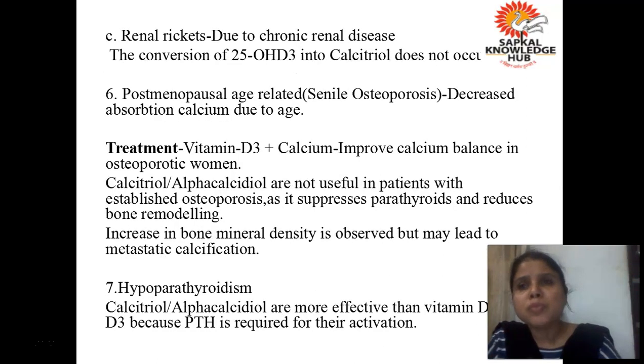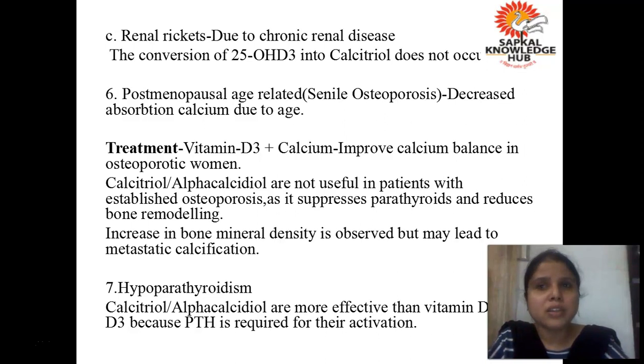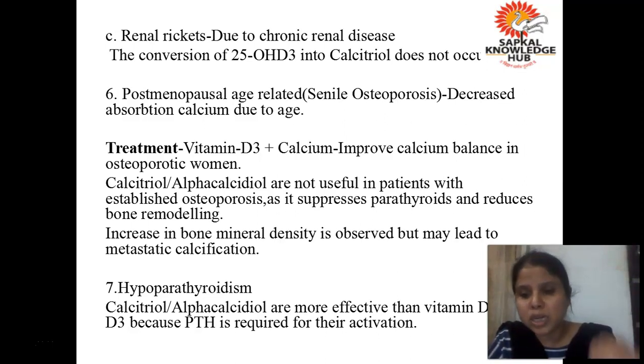Suppose a person is having some kidney disease, then what will happen? Again the same thing will happen. The renal hydroxylating mechanism will not function properly and the conversion of vitamin D into calcitriol will not take place. Understood all of you? That is called renal rickets.